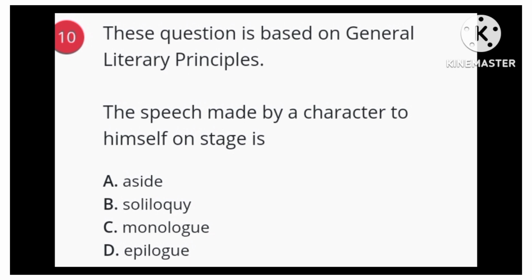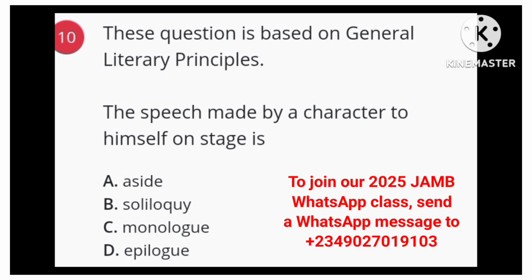I said it means a direct remark to the audience. When a character talks to the audience directly, we call it an aside. Soliloquy is a situation in which a character is talking to himself while on a stage. We call it soliloquy. I've explained the meaning of soliloquy here.